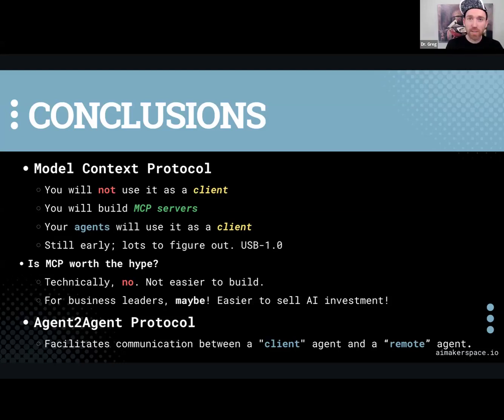A SWE from ChatGPT was announced today, on mine personally, probably on many of yours too. Is MCP worth the hype? I mean, well, it's not exactly easier to build things today, especially if you're just building a single agent, just building a single RAG application. But maybe it is worth the hype if you're a business leader and you're really looking to sell AI investment in your firm.